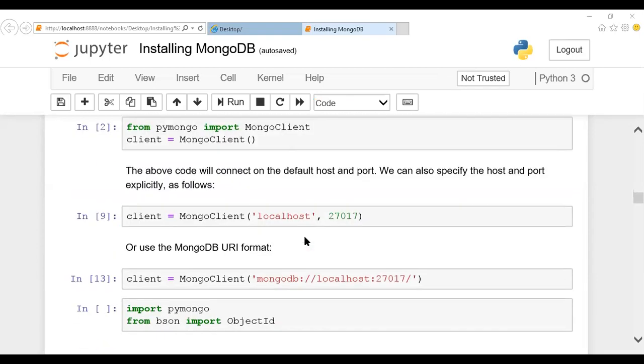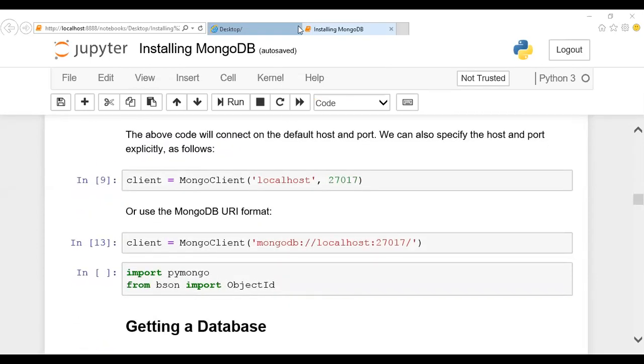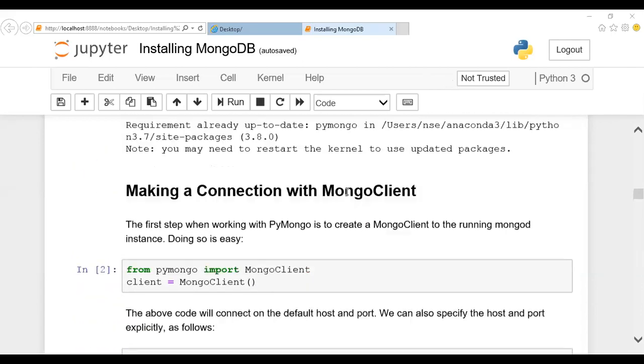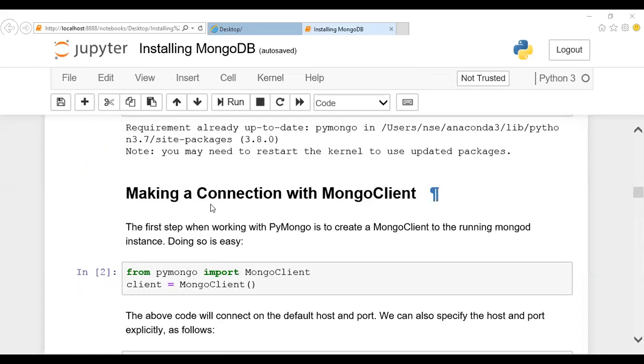Or you can use this format also: client assign MongoClient, and specifically you can mention this path, wherever your MongoDB is installed. It's up to you. Those are the different ways of establishing the connection with your Mongo client. So the first step is to establish the connection with the Mongo client. Initially do the setup, and after this establish a connection with the Mongo client.